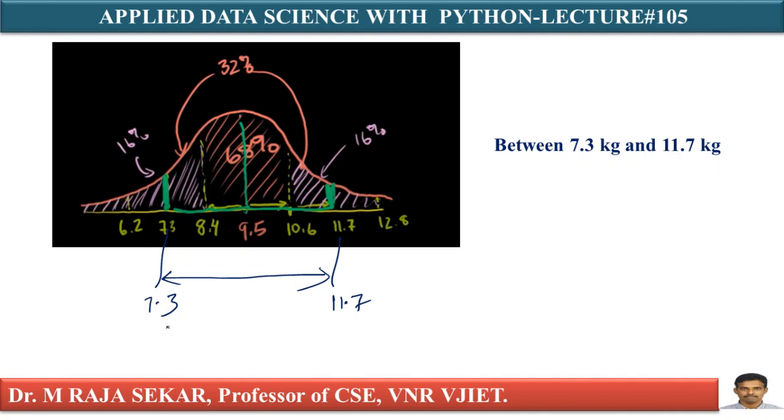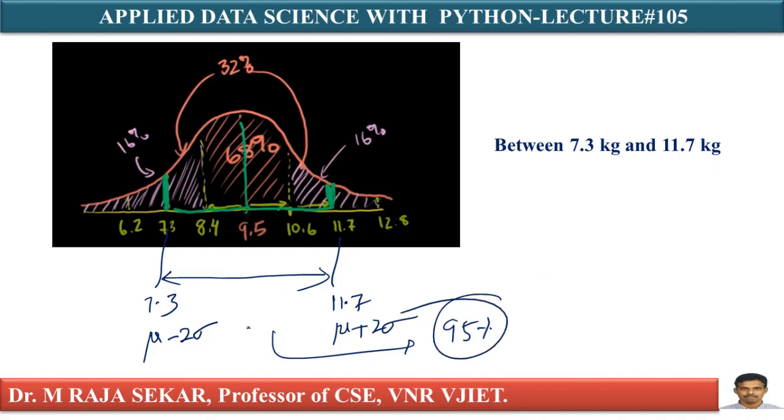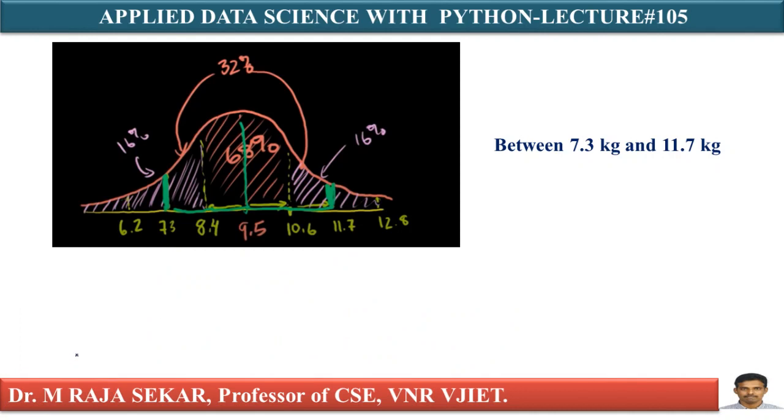What is the area? This is essentially mu minus 2 sigma to mu plus 2 sigma. What is the rule? According to the rule, the area between mu minus 2 sigma and mu plus 2 sigma is 95%. Means the probability of a 1 year old girl whose weight is in between 7.3 kgs and 11.7 kgs is 95%. I can say 95 by 100. That is my second question.